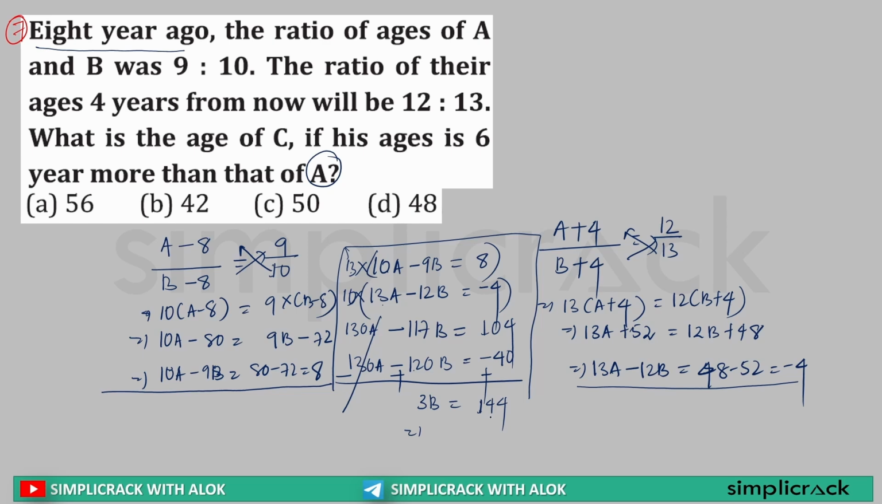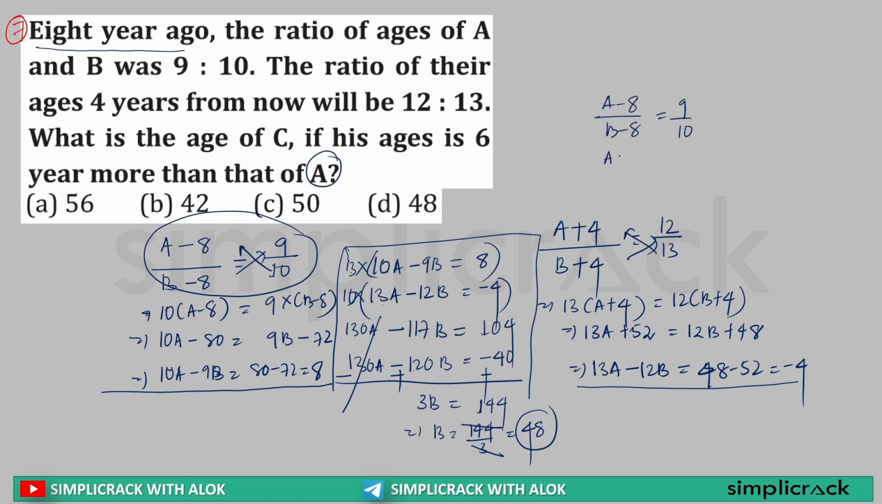So 3 times B is 144. B will be 144 by 3. This can be further written as 3 4s are 12, 3 8s are 24. So what is the age of B? That is 48. Now here in this equation, what do we know? A minus 8 divided by B minus 8 is equal to 9 by 10.